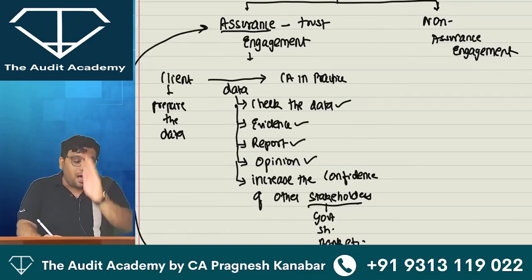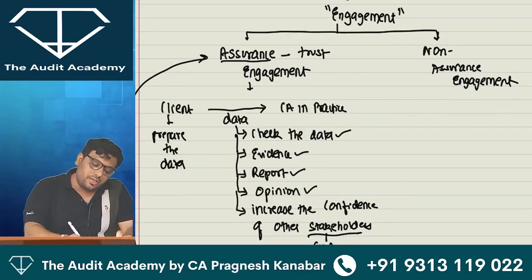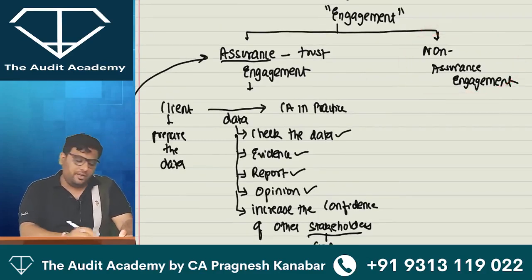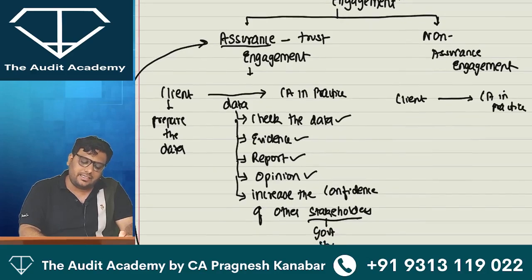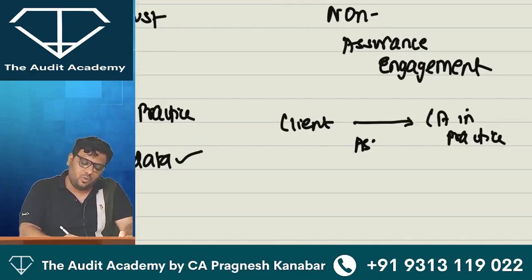All right. However, you should also know what a non-assurance engagement is. For example, let us say a client is asking a CA in practice to assist in the data preparation.